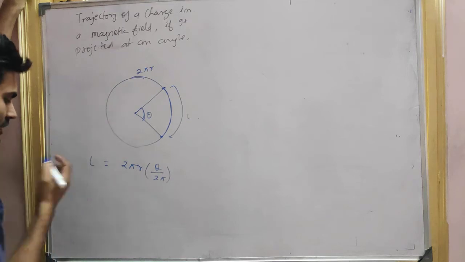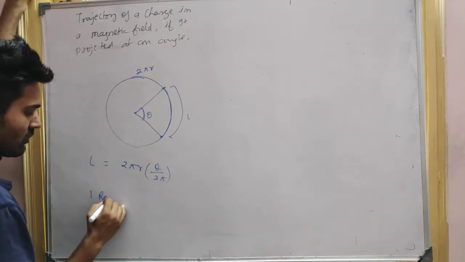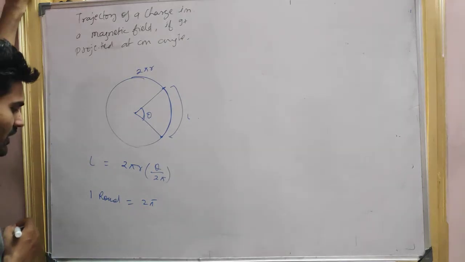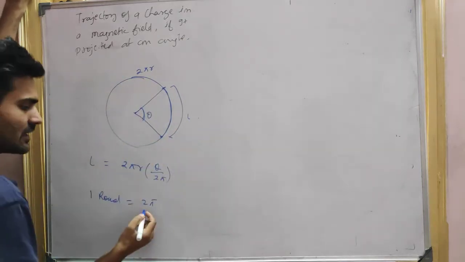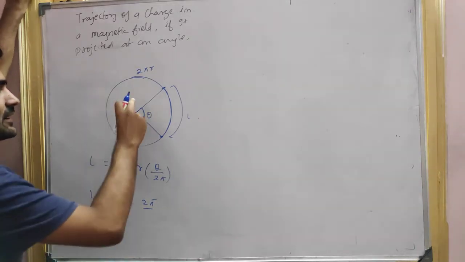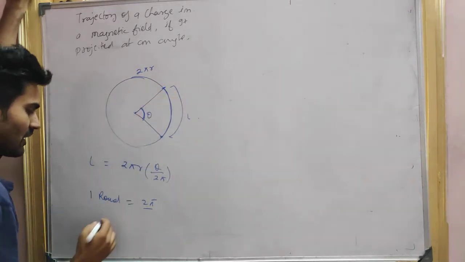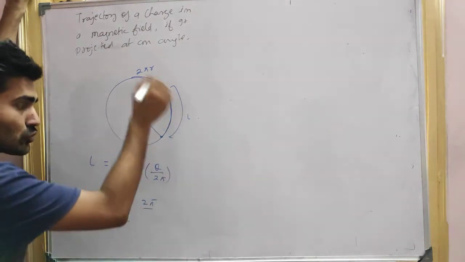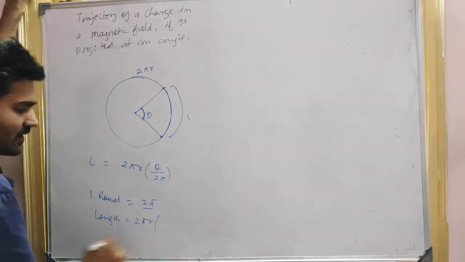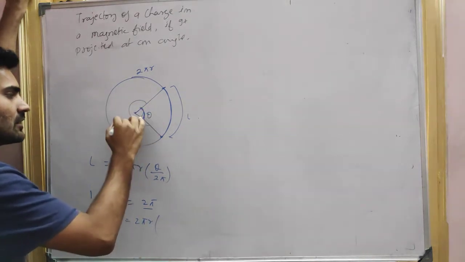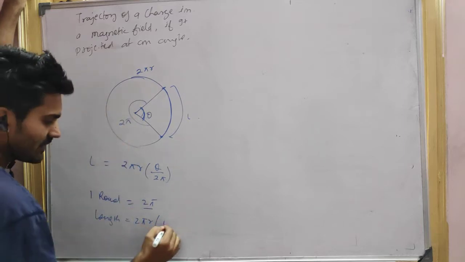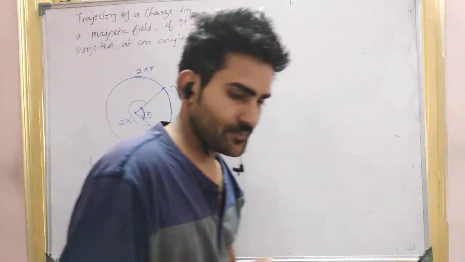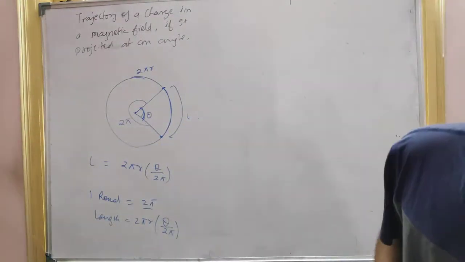See, for one round, how much angle? 2 pi angle. If I take only theta, how much length will it cover? This is the total length, 2 pi r. And what is the ratio of this angle to this angle? Theta to 2 pi, it is theta by 2 pi. I think all of you are aware of this, right? So shall we start? Yes.